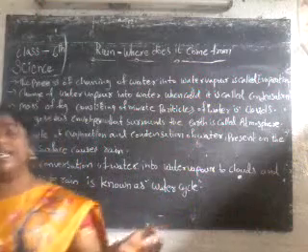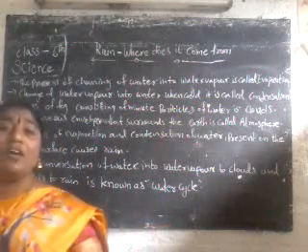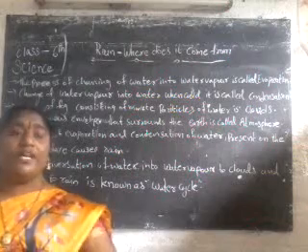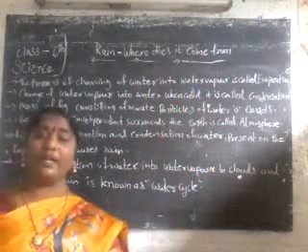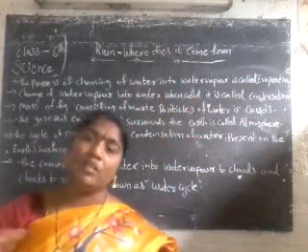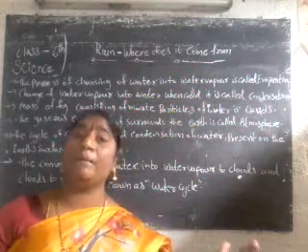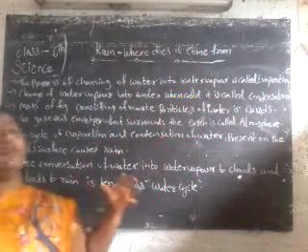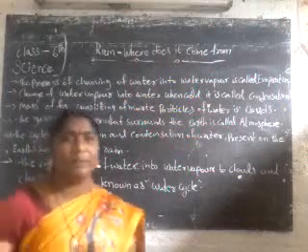And the next one is gases. Gases means water vapor. When we boil water, the water decreases in the bowl or whatever we put on the fire. The boiled water decreases in level. Why? Because the remaining water changes into water vapor. Some smoke will come on boiling. That is called water vapor or gases.